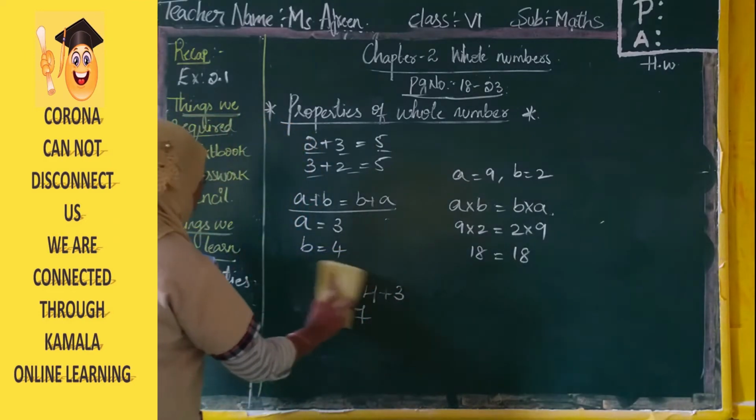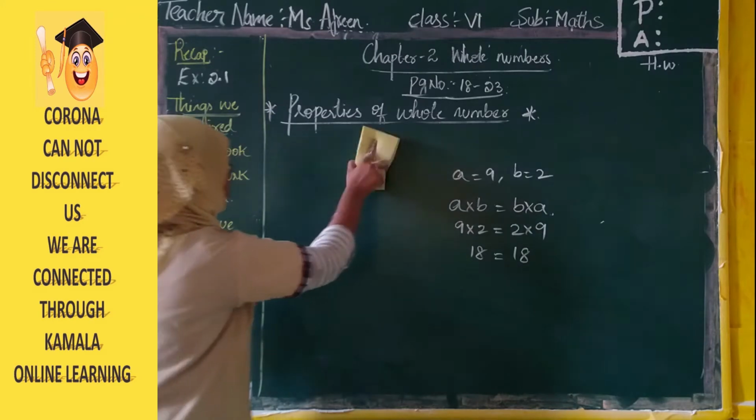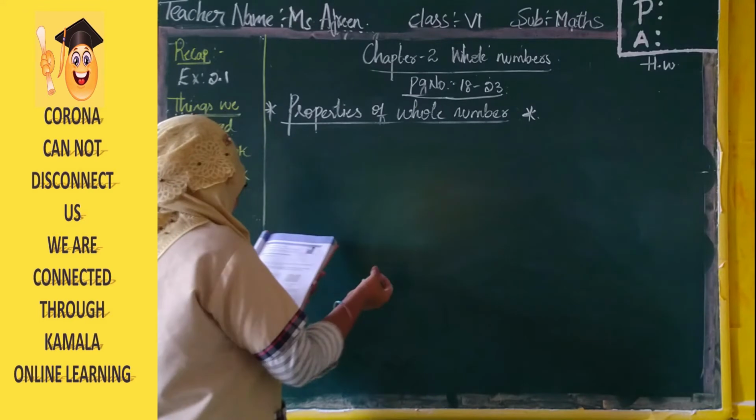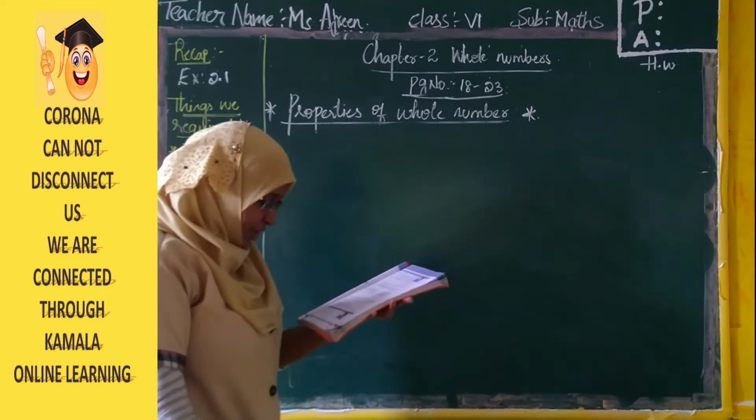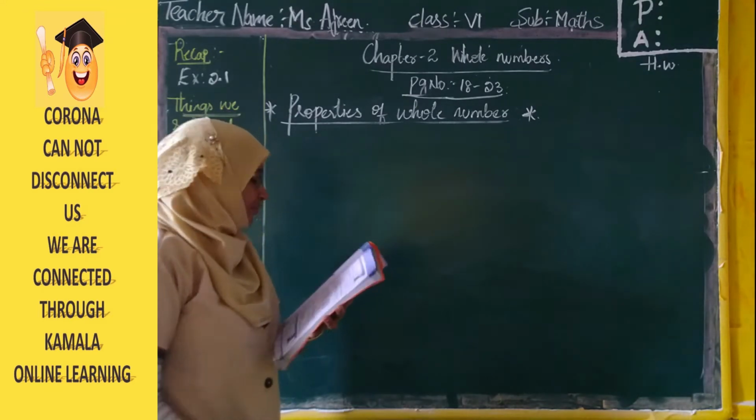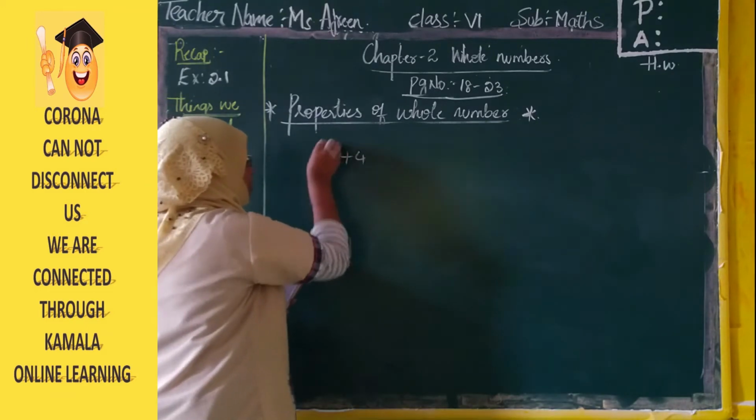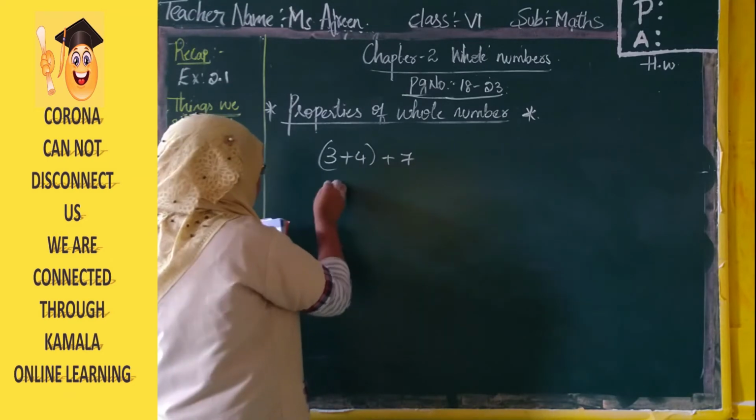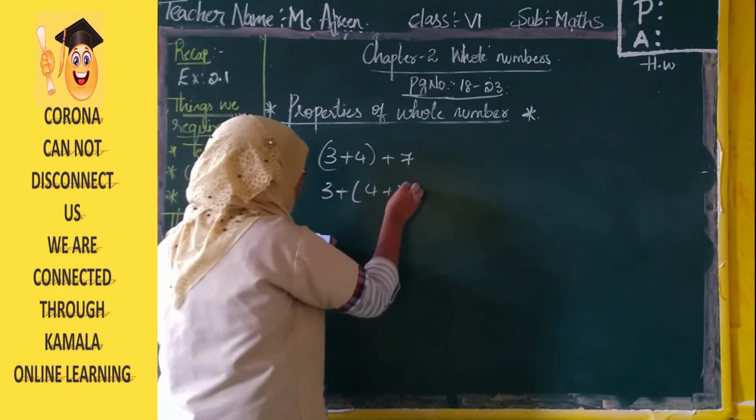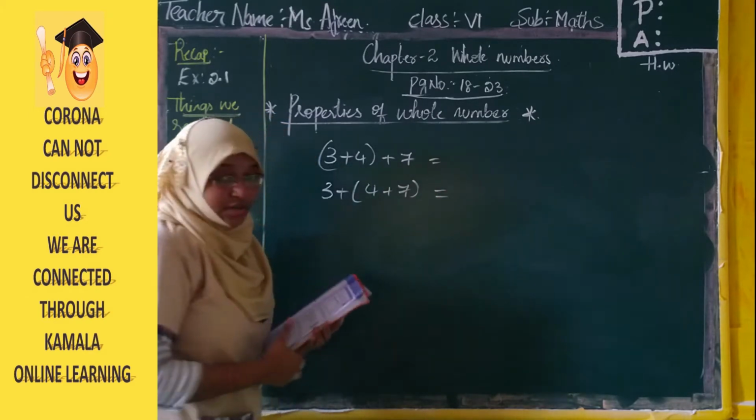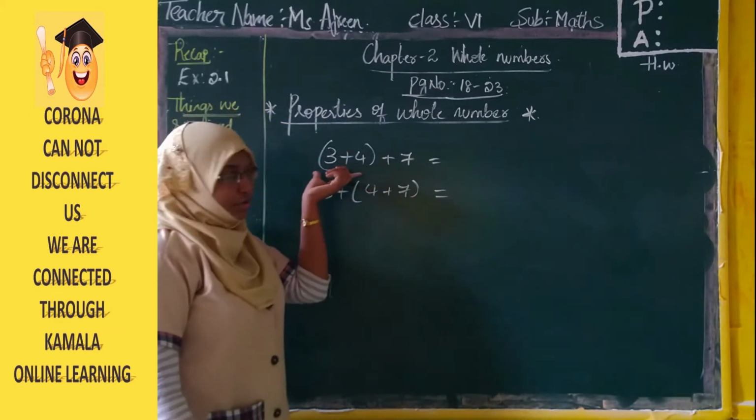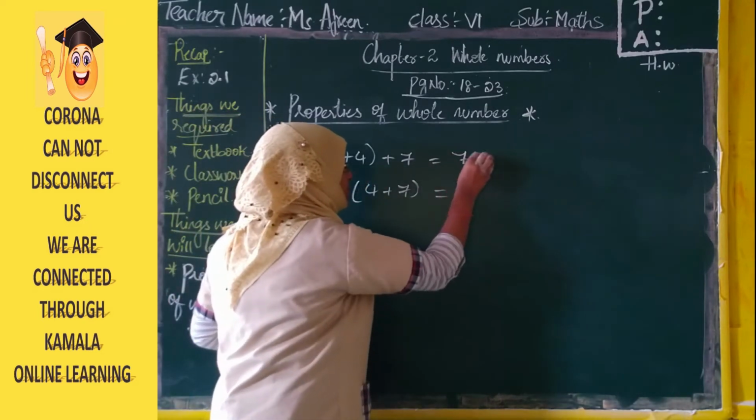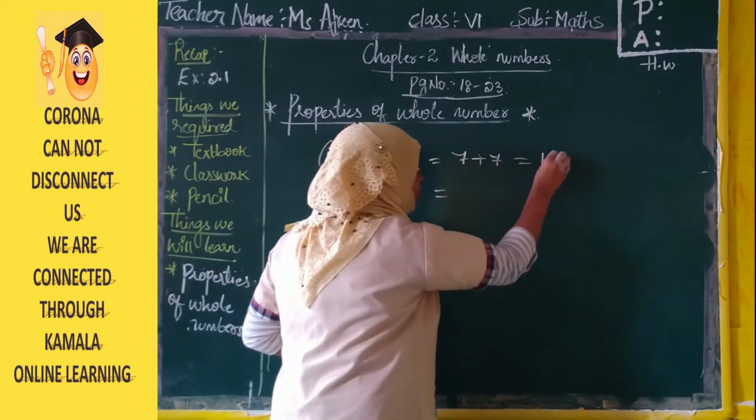So here there are three numbers. See, they have given a small example. Observe the following on page number 21. 3 plus 4 plus 7 and 3 plus of 4 plus 7. See, we have done order for large numbers. We have done addition by groups, right? So here 3 plus 4 is 7, plus 7. 7 plus 7 is 14.